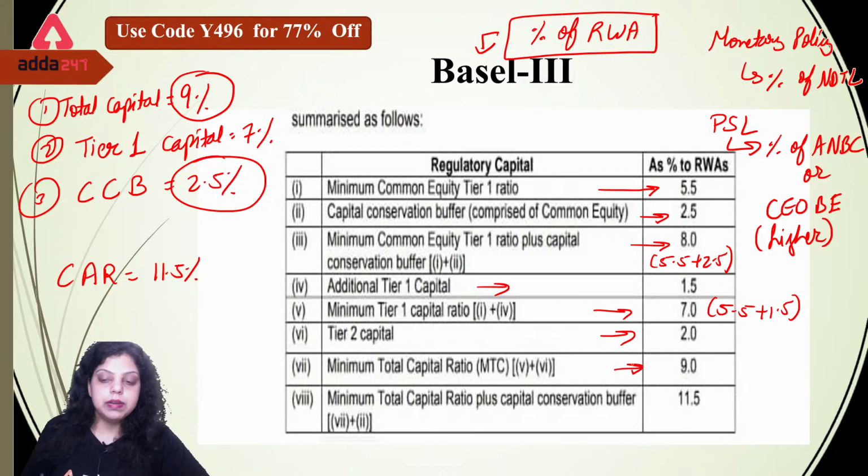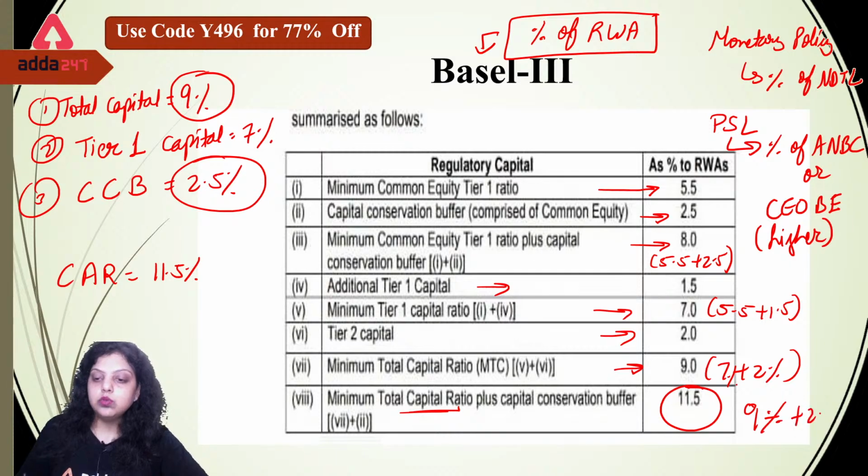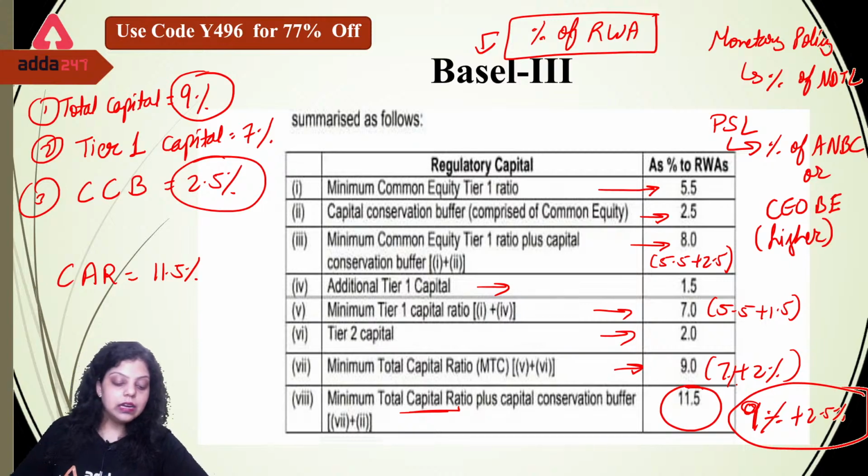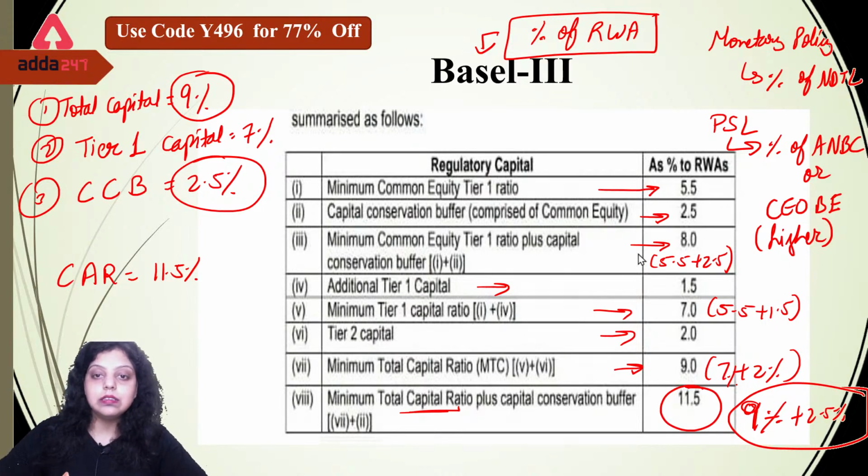The total capital will be 9%, that is 2 plus 7%. And the minimum total capital ratio which has to be maintained is 11.5%, which is 9% plus 2.5% of capital conservation buffer. So these are the reserves set by the Basel Committee that you have to maintain. Okay, so this is Basel III.